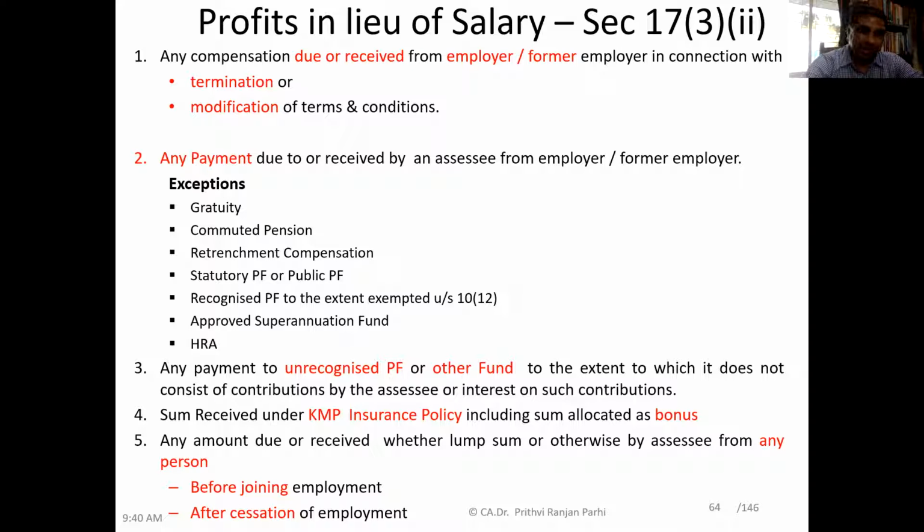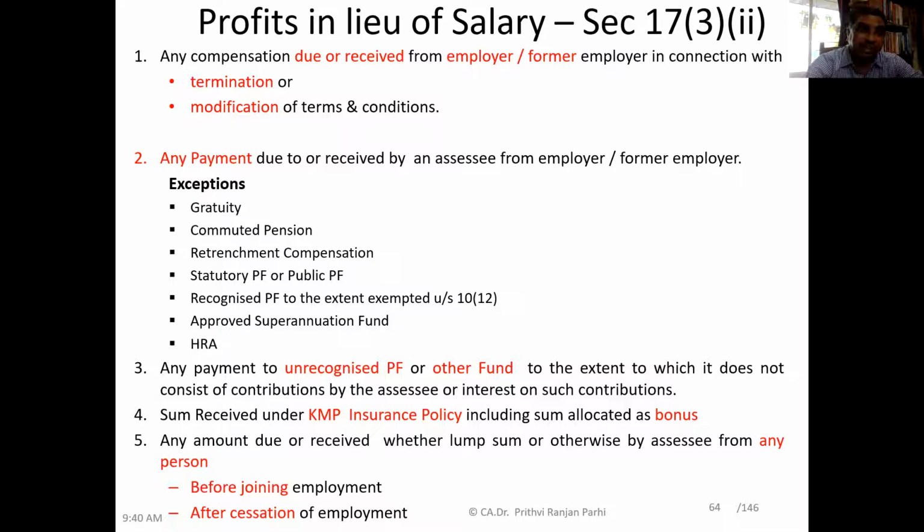HRA, house rent allowance, is an allowance we'll be learning separately. So except all these things, if any other payment is made by the employer or former employer to the assessee, that will be treated as profit in lieu of salary. Clear? Point number 3.